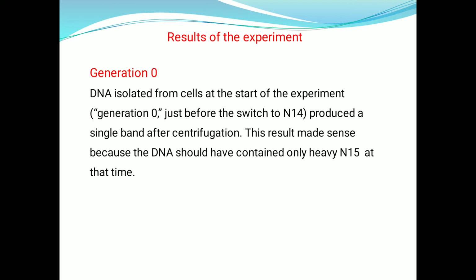See, in generation 0, what is happening? DNA isolated from cells at the start of the experiment, that is generation 0, just before the switch to N14, produced a single band after centrifugation. This result made sense because the DNA should have contained only heavy N15 at that time, consisting of only N15 in generation 0.